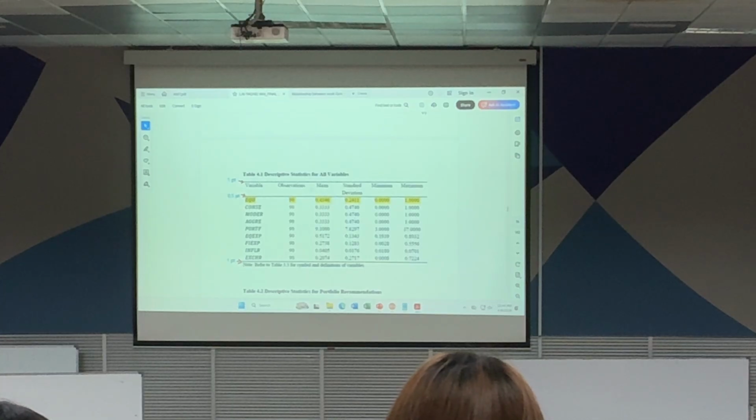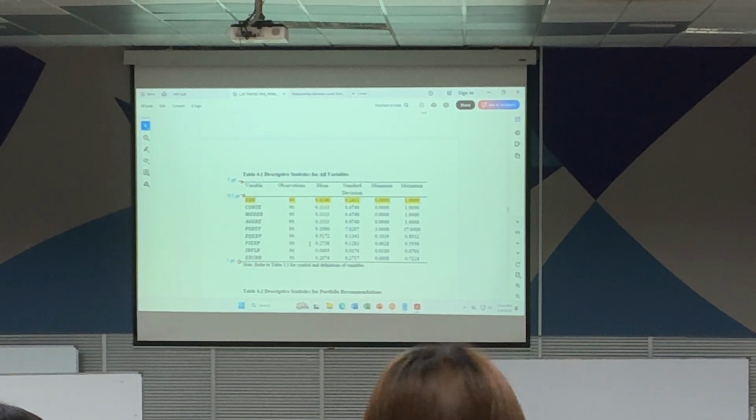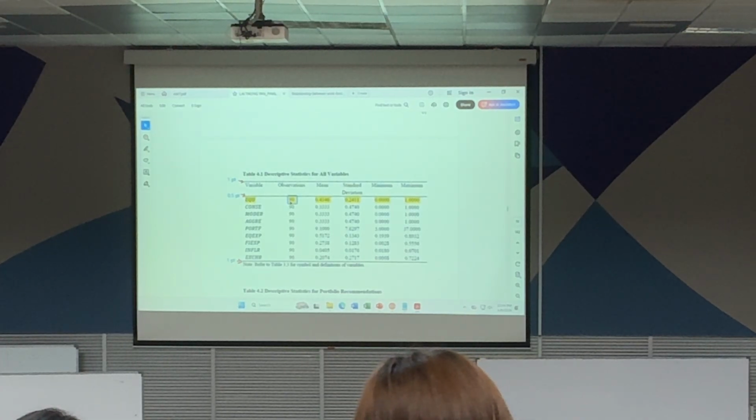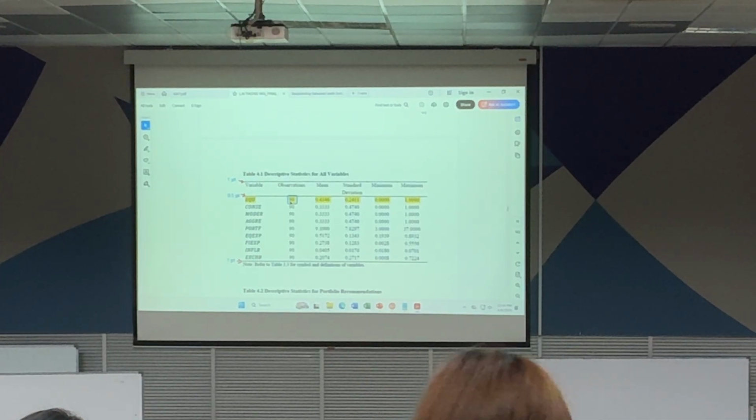You notice the observations, we'll just keep it to a round number, 90. Your case, like a survey, is 300, no, isn't it? What about the case of those using secondary data? Yours will be firm times year. Meaning it's not just 100 firms times 5 years. So unless your sample is a different type, if it's normal, like Bursa Malaysia, 100 firms, 5 years, meaning here will be firm-year observations.